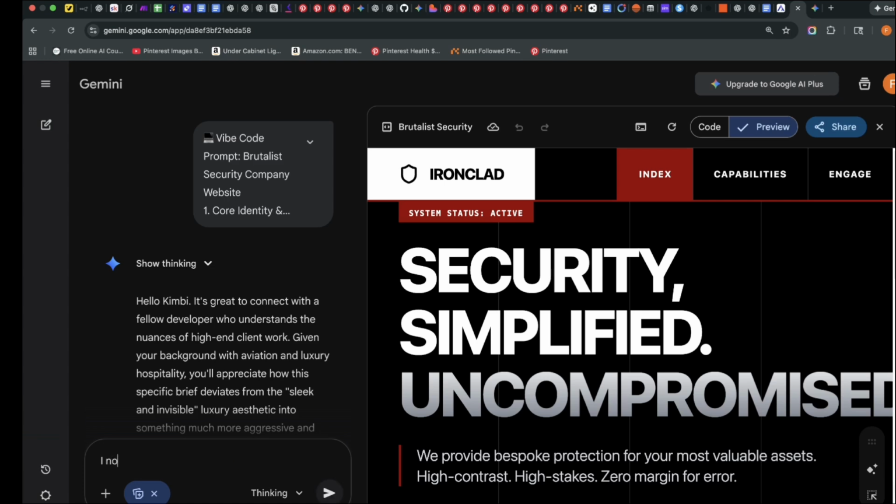Now, what if I try to ask it to add some pictures? I will say, noticed there are no images on the website. Add some pictures, especially of security specialist.